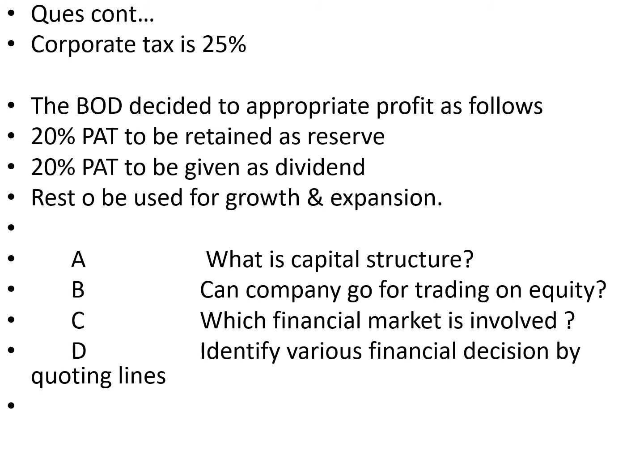Now, the board of directors decided to appropriate profit as follows. 20% profit after tax to be retained as reserve, 20% profit after tax to be given as dividend, and rest to be used for growth and expansion. Now the question is of three parts. First, what is capital structure? Sorry, it's of four parts. Second, can the company go for trading on equity? Now see to it, can the company go on trading on equity needs calculation.